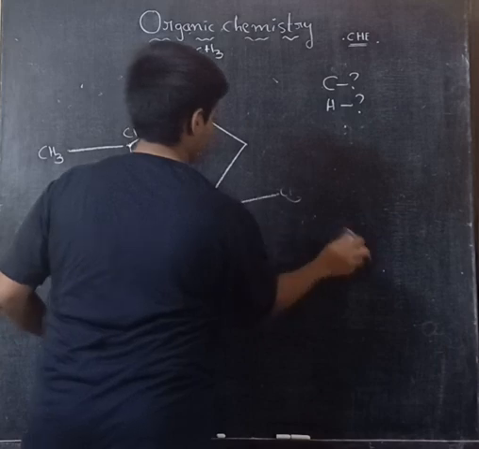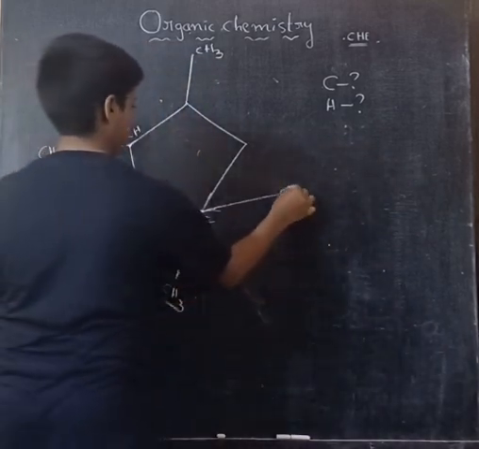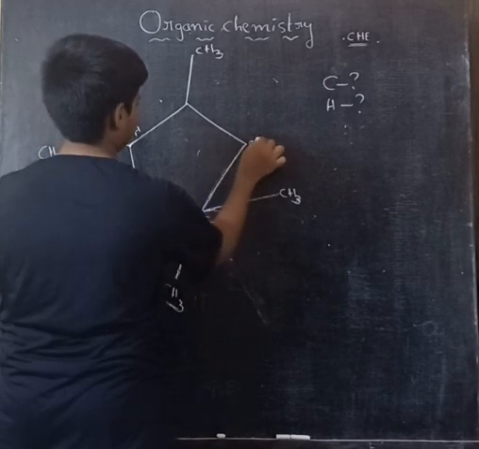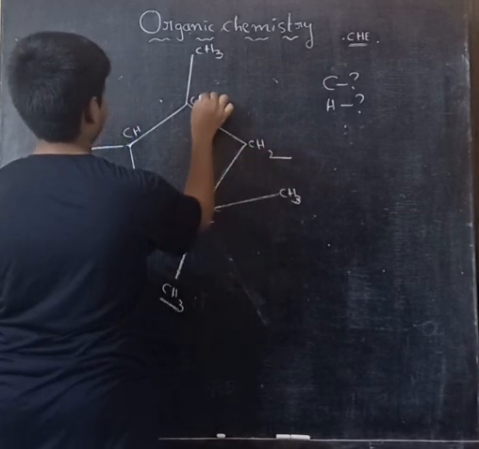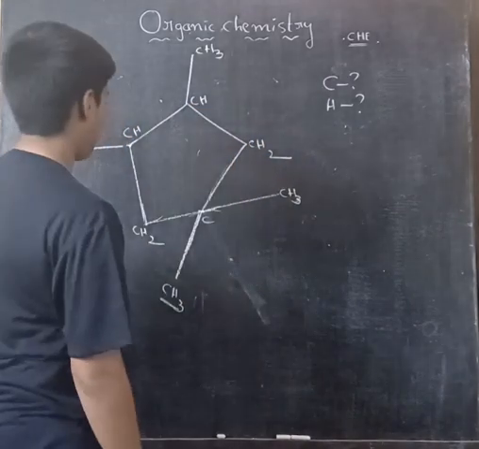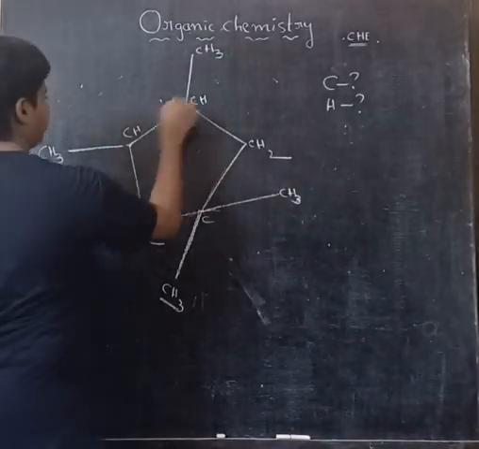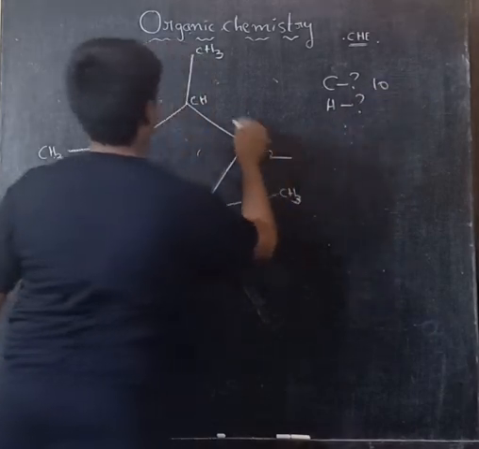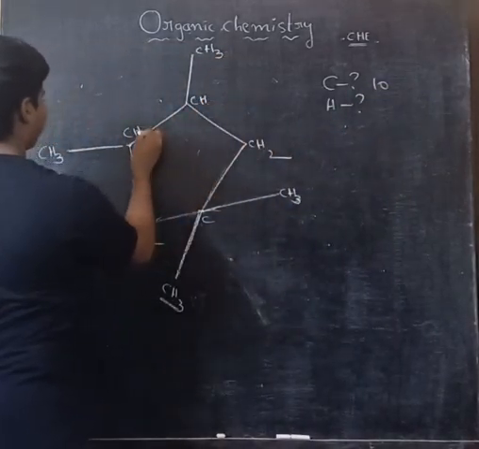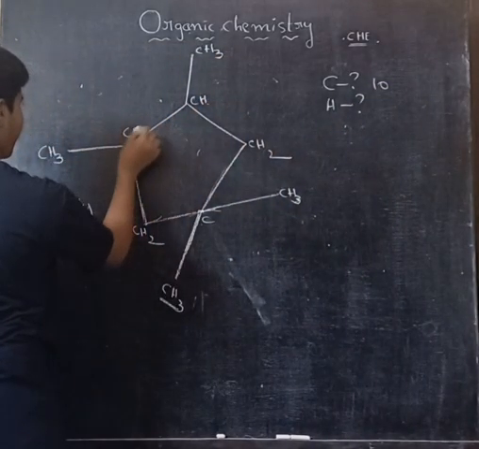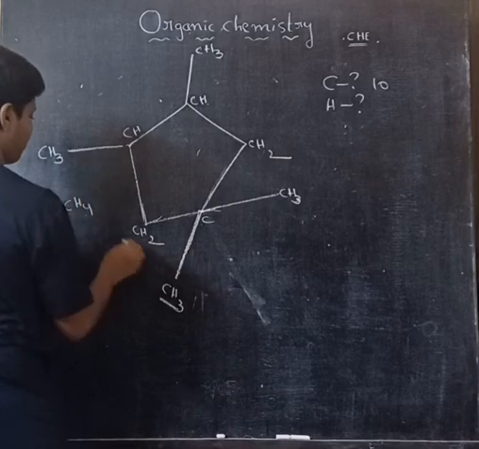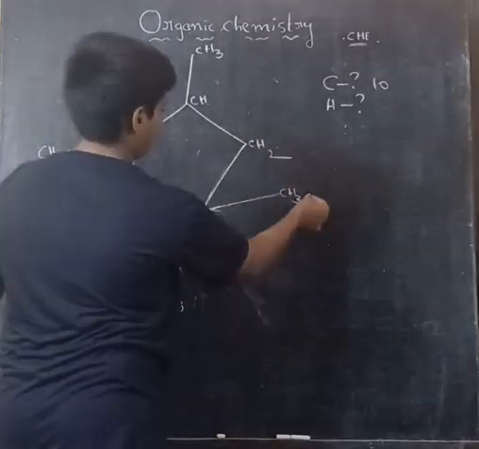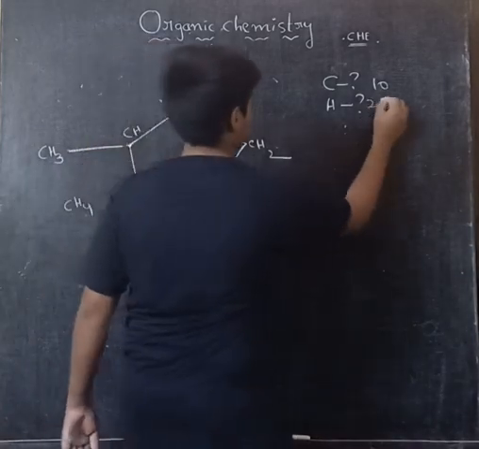Here CH3, C, for this tip CH2, for this tip CH. How many carbons? 1, 2, 3, 4, 5, 6, 7, 8, 9, 10. 10 carbons. Hydrogens: 3 plus 1, 4, plus 1, 5, plus 3, 8, plus 4, 12, 14, 17, 19, 22. 22 hydrogens.